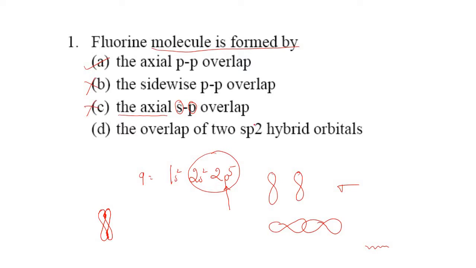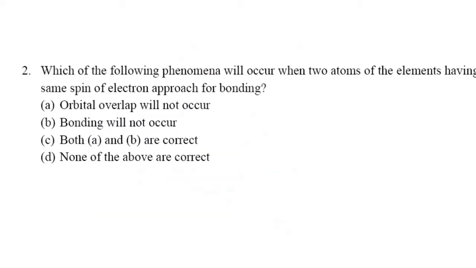And the overlap of two sp2 hybrid orbitals. Okay, in the case of fluorine there is no hybridization. There is only pure p overlapping that takes place. Is it clear? So this is also not possible. Now let us move to the next question.